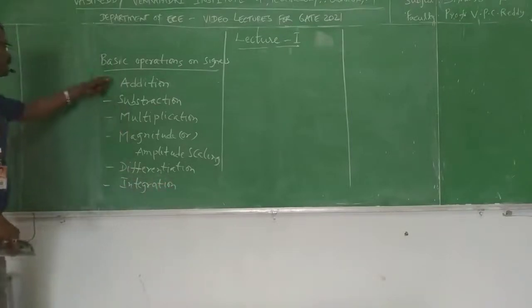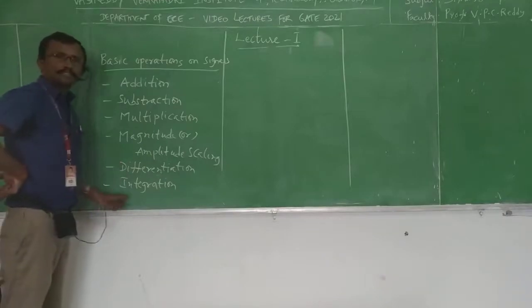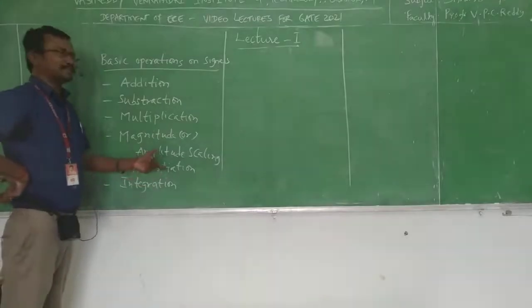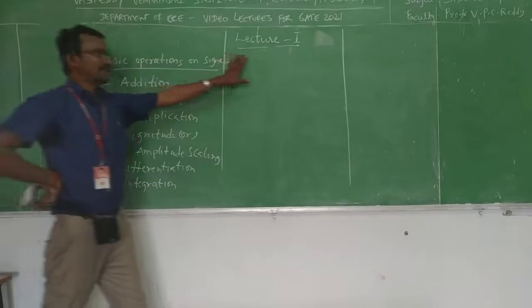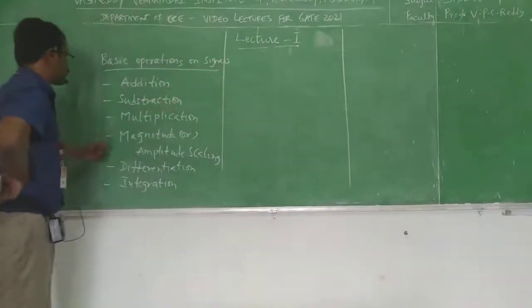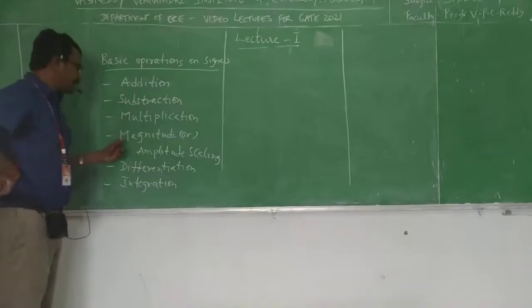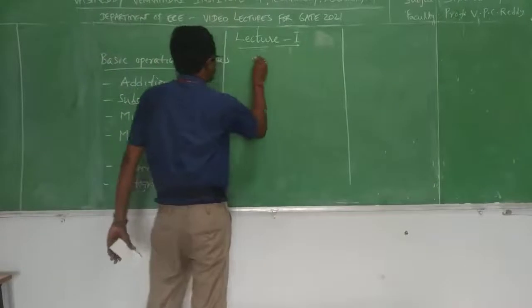So we will study these four operations now itself. Then we will study these two operations once we study basic signals like step signal, ramp signal, impulse signal. First we will see how to add two signals. Then by considering one example, we will discuss these four: addition, subtraction of signals, multiplication of signals, and magnitude or amplitude scaling of signal. So let us consider two signals.